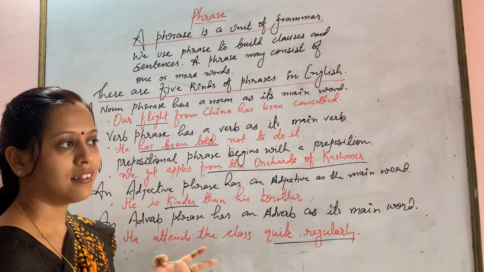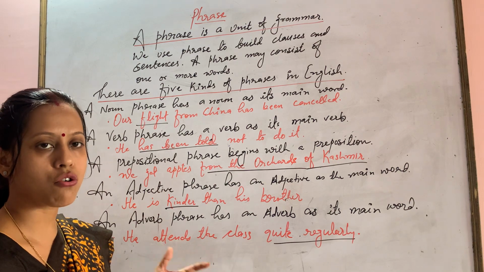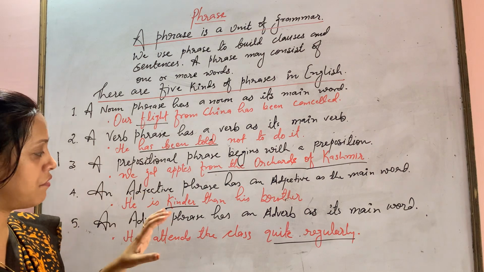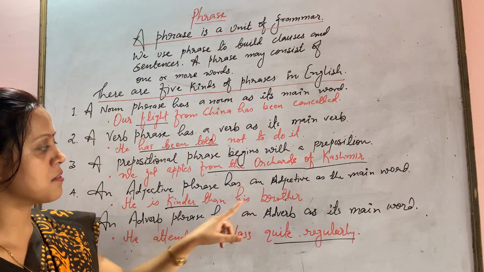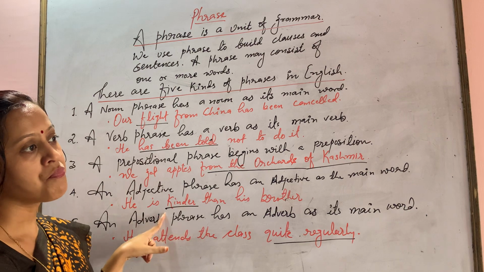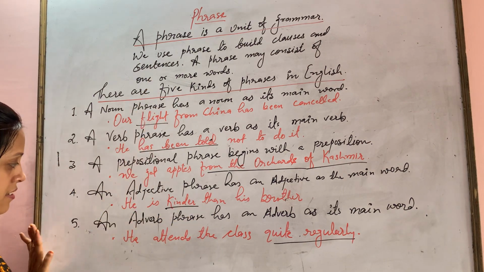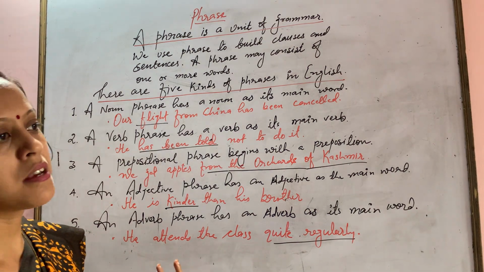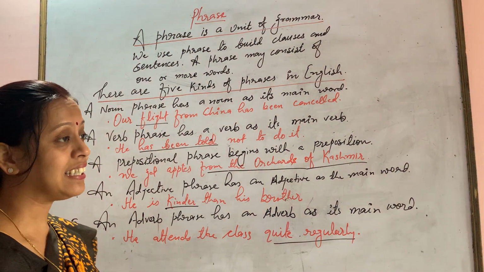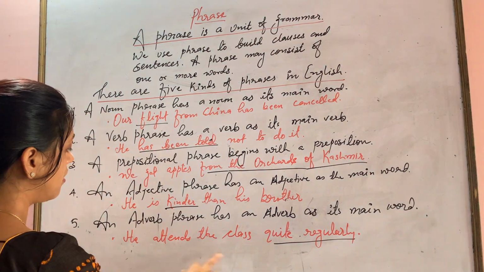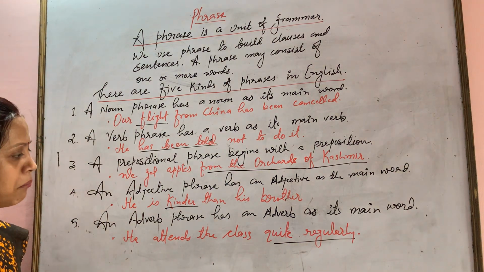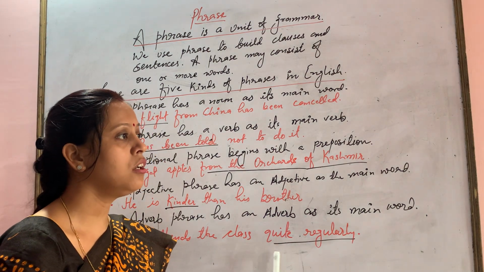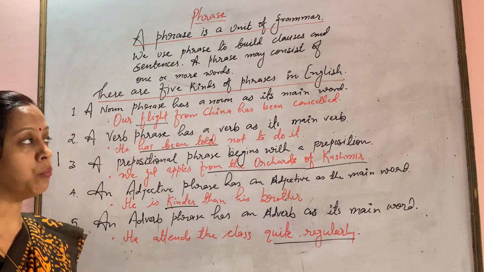Moving on to the next, an adjective phrase has an adjective as the main word. Adjectives, we know: kind, kinder, kindest, smart, smarter, smartest, tall, taller. In a similar way, when you see a sentence such as he is kinder than his brother, here kinder is the adjective and it is the phrase in the sentence. An adverb phrase has an adverb as its main word, anything that adds to the verb. Here it's a simple sentence, and you can clearly make out what the adverb is. He attends the class quite regularly. Quite regularly is the adverb phrase.